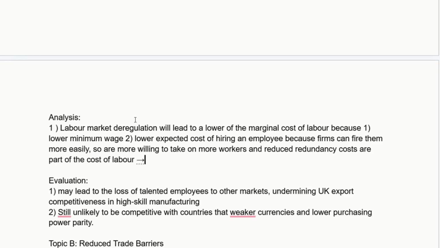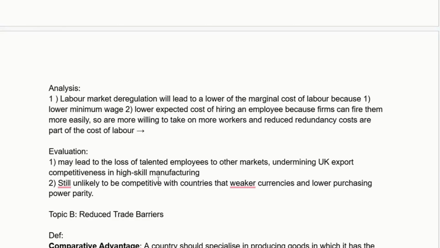So you might not think about things like severance packages as being part of labor costs, but they are, right? When a company is assessing how much it costs them to hire a worker, the cost of potentially firing that worker is factored in, because a lot of your workforce eventually are going to have to be let go. Maybe they need to be compensated when they do. So one, it's going to make it on average less expensive to have workers, but also it means that companies are potentially more willing to hire more workers because they know they can get rid of them if they need to, like if conditions in the market change. So generally, firing flexibility increases the ease of hiring for employers as well.